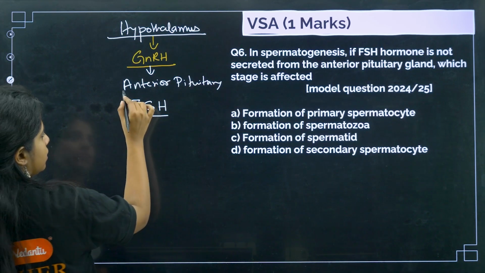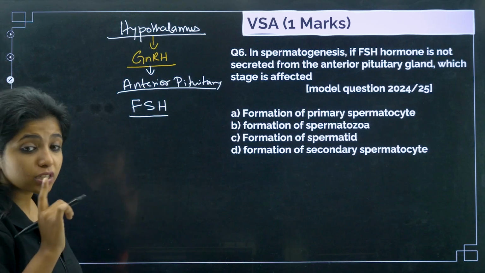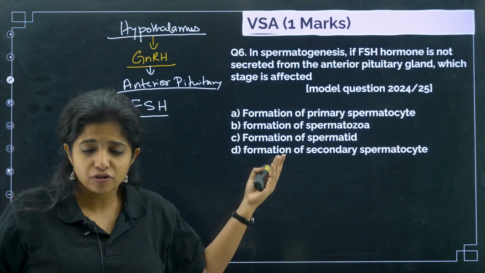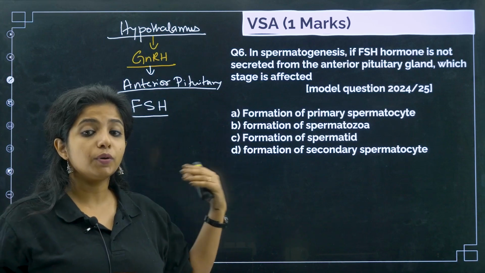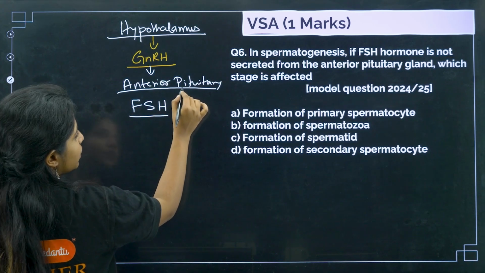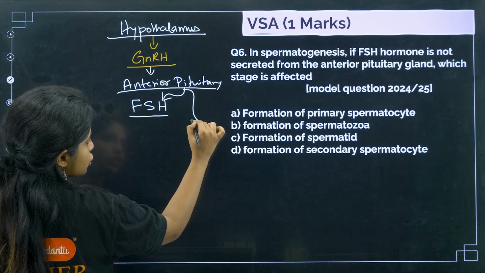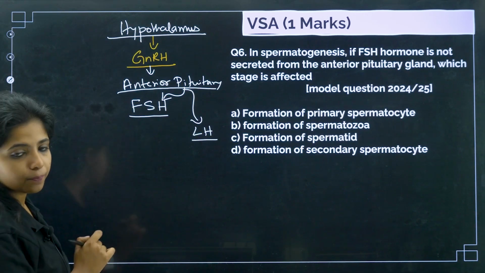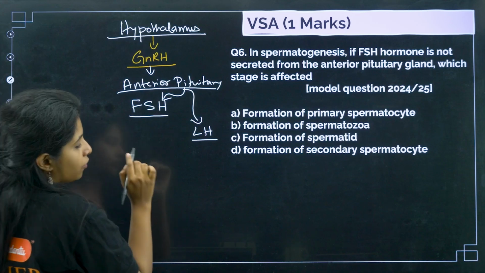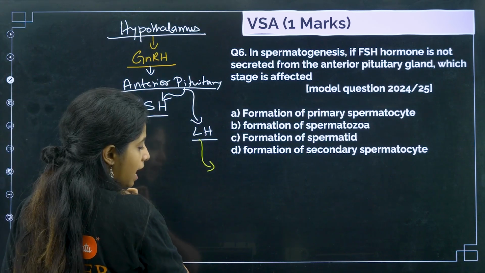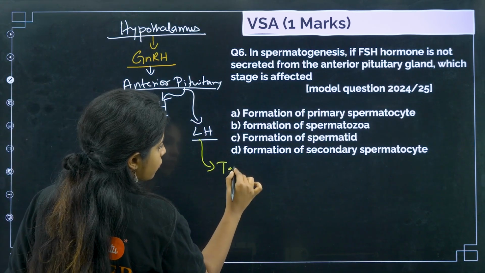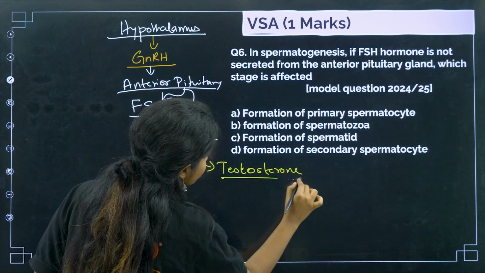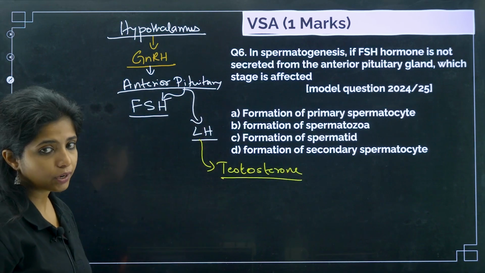So pardadi says only if GnRH comes and tells me that this has to be done, then only I will be doing it, and I will be doing it according to my wish. Whatever you do, I will be doing it according to my wish. So basically, the anterior pituitary now releases 2 things. One is FSH and the other one is LH, luteinizing hormone. Listen to me carefully. LH goes and works for the production of testosterone. So pardadi is really important, otherwise testosterone would not have been produced.